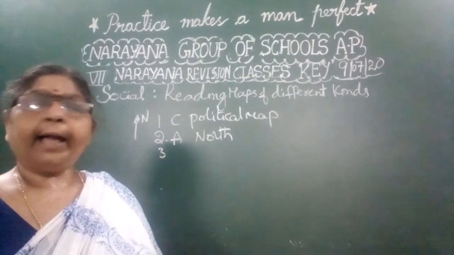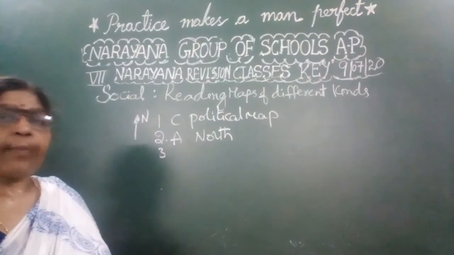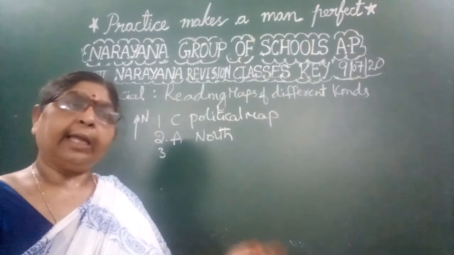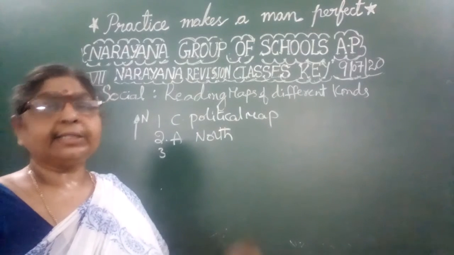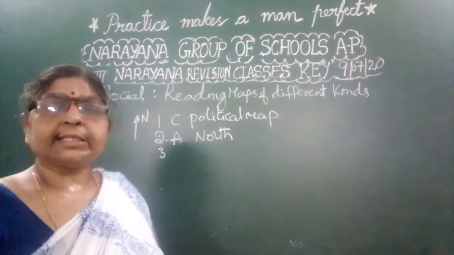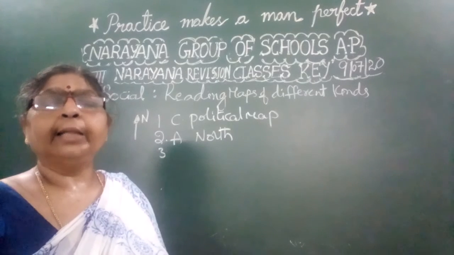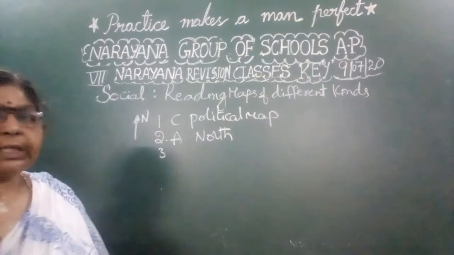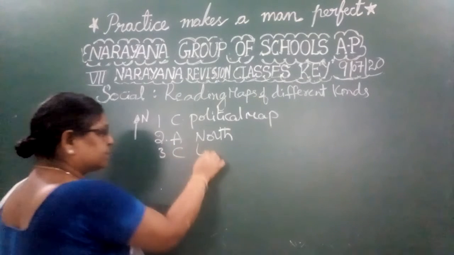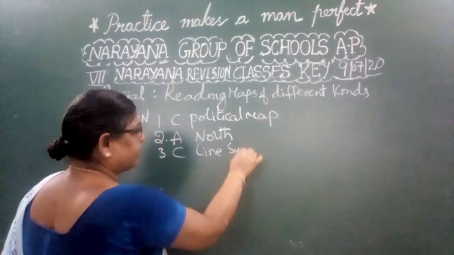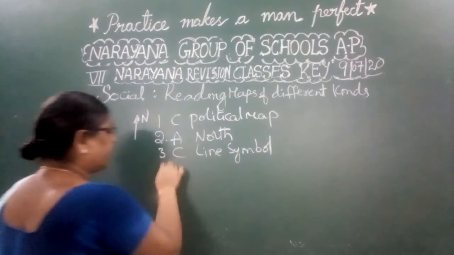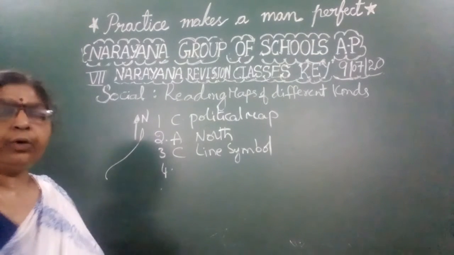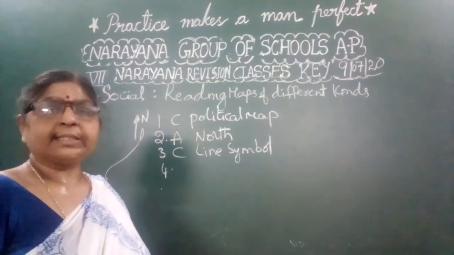Okay, and you know very well that if we want to describe any of the rivers or railway tracks, what is the symbol that we will be using? What is the symbol that is used to represent the river Ganga? We will be using the line symbol. Line symbol is used to denote the river Ganga. Like this, we will be drawing the line to denote the rivers, right, children?